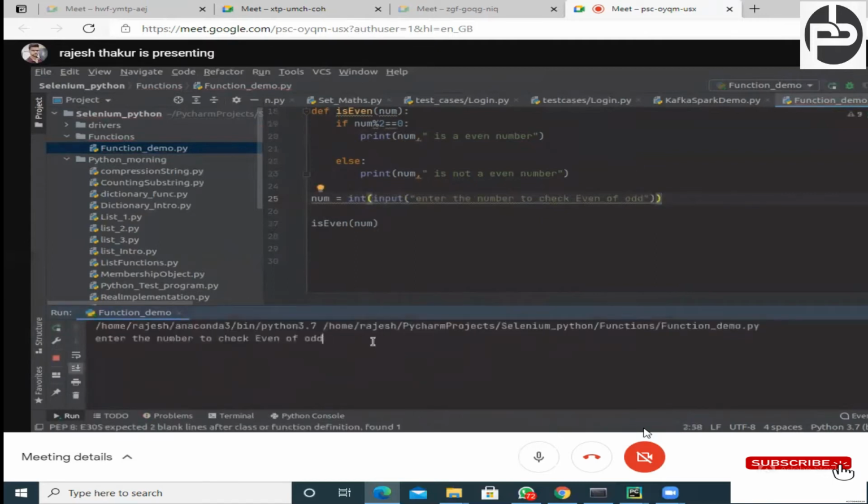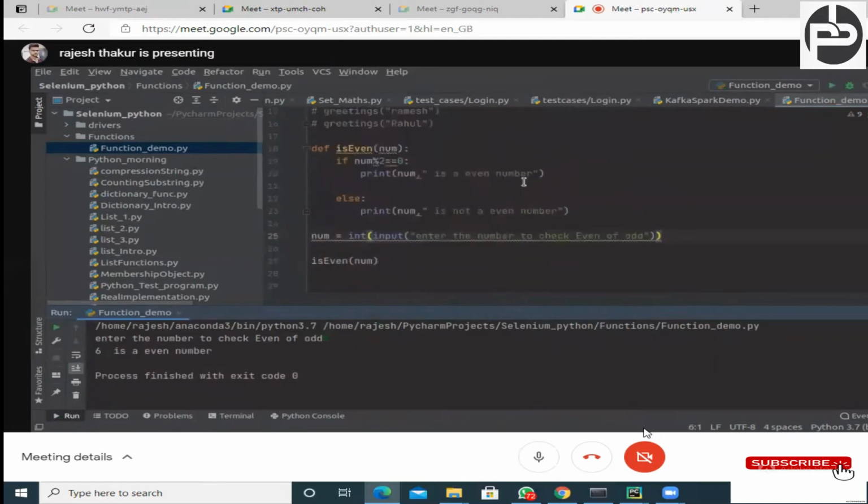Here, if you pass 3, then it says 3 is not an even number. Let's suppose again we execute. Now the programmer intervention is completely resolved, right? So if I pass 6 here, then it says, yes, 6 is an even number, right? See, this is the handiness of the method.